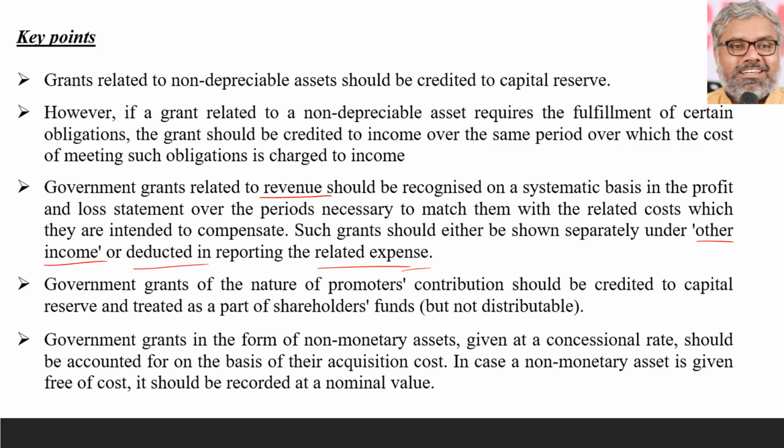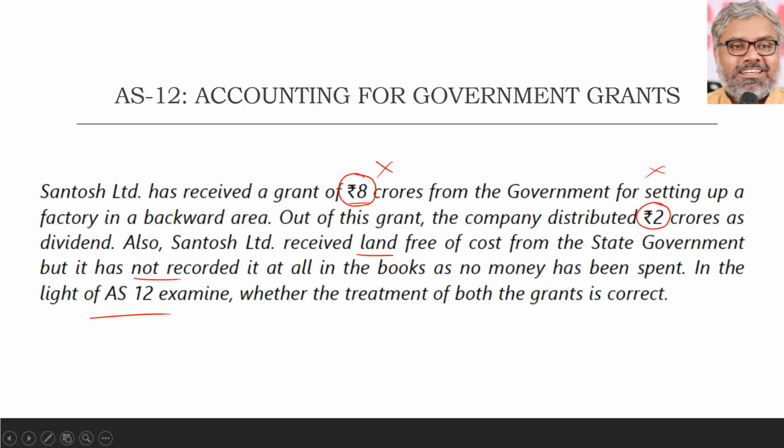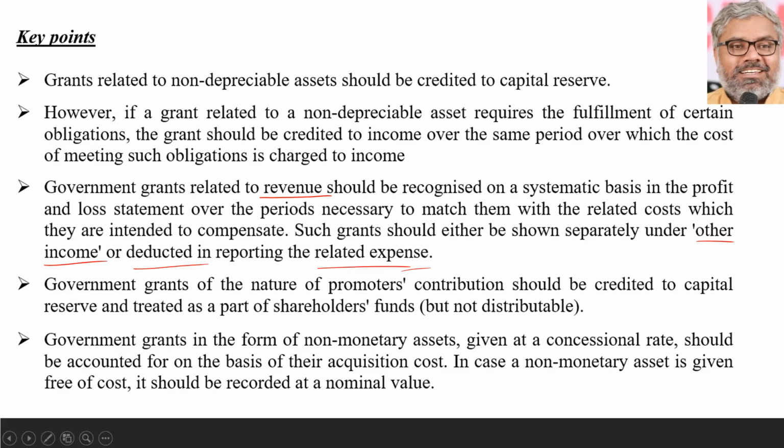Then government grants of the nature of promoters' contribution should be credited to capital reserve and treated as part of shareholders' funds but not distributable. This also we have seen. Anything like promoters' contribution, similar to the case where Santosh Limited has received a grant from the government for setting up a factory in a backward area. It is as good as setting up a new factory, so government is also acting as if it is a promoter of this factory. It is giving a grant in the nature of promoter's contribution, and that should be credited to the capital reserve. Of course, capital reserve will be under shareholders' funds, under reserves and surpluses, but it is not distributable. It cannot be distributed as dividend.